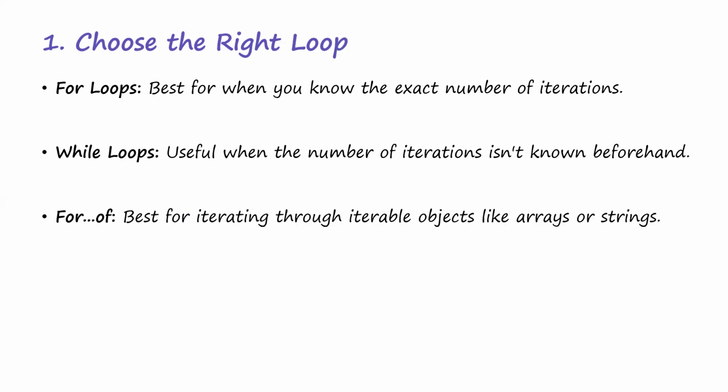For of loop, we haven't seen it, but don't worry, we'll take a look at them when we talk about arrays. There are special loops used for arrays. That's why we did not mention them in this chapter. For of loops are best for iterating through iterable objects like arrays. So whenever you have an array and you want to iterate through it, you use the for of loop. We also have for in.